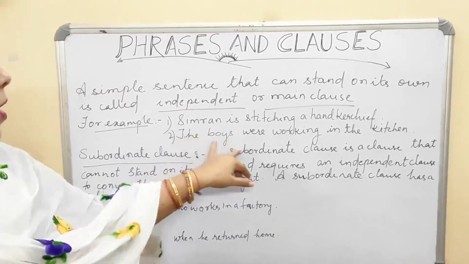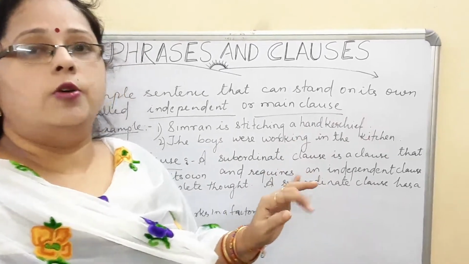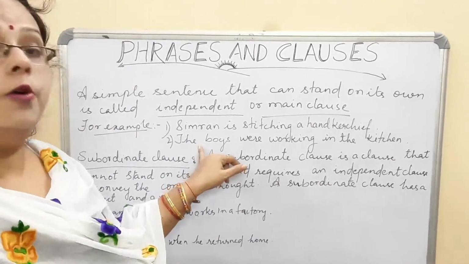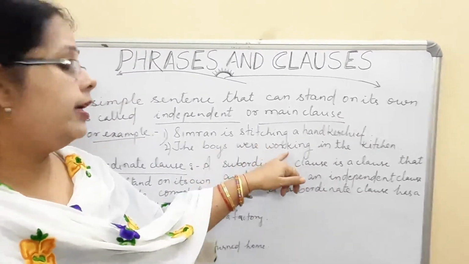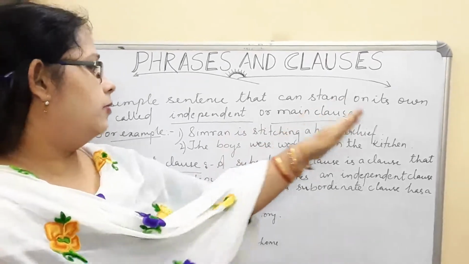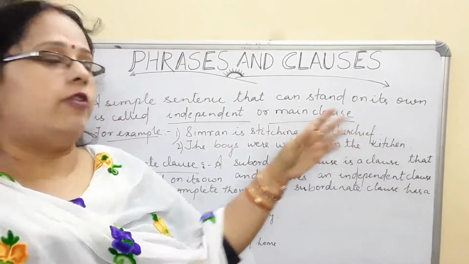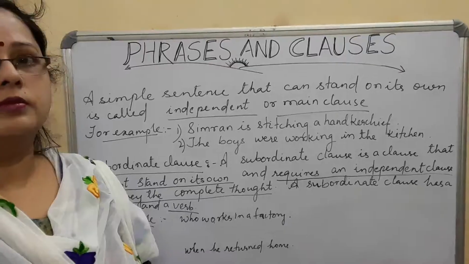For example, the boys were working in the kitchen. Who were working? The boys were working. What were the boys doing? The boys are working. Where were the boys working? The boys are working in the kitchen. So the entire information is there in the full sentence.